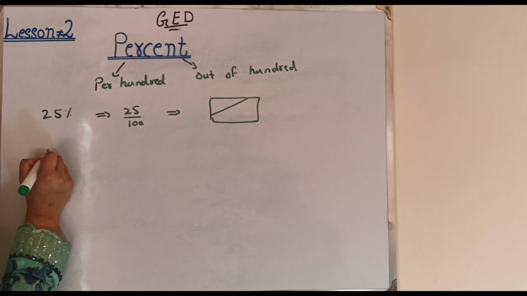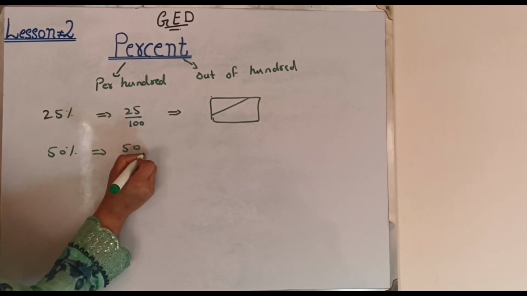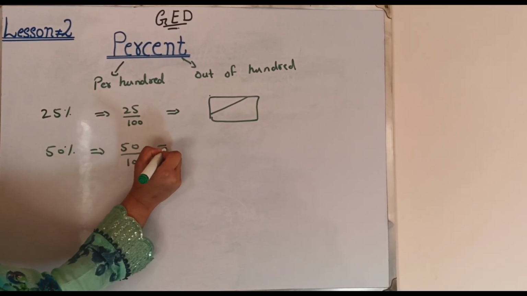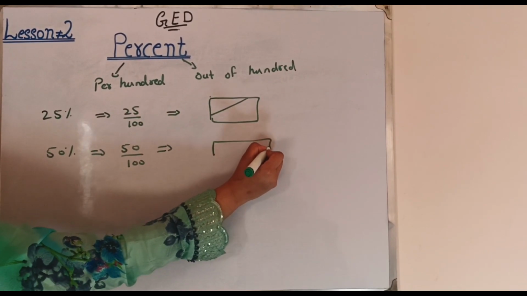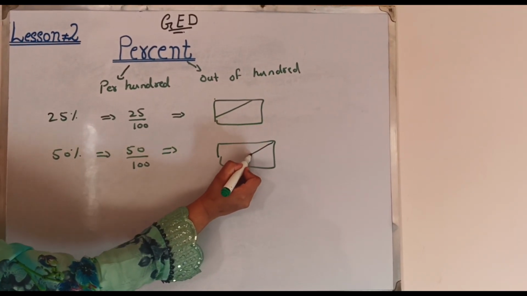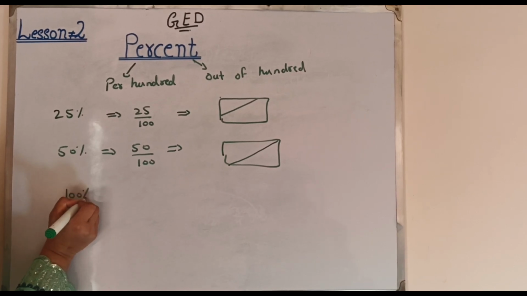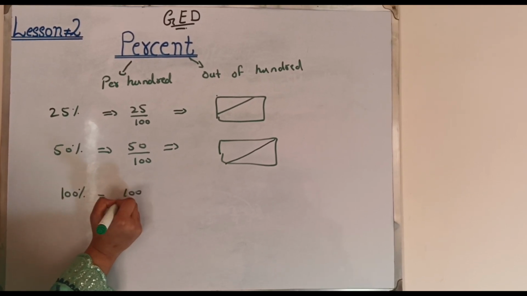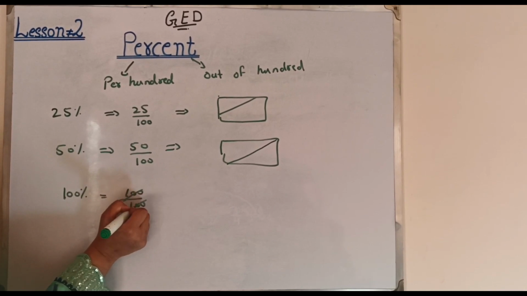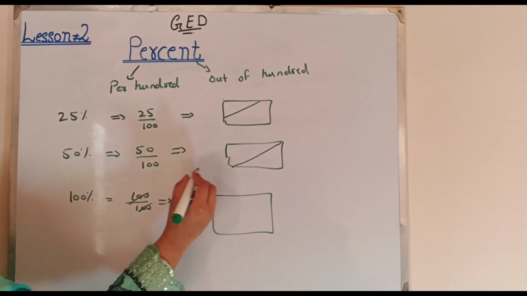If there is 50%, that means 50 out of 100. It means a whole box and half of it. If I write 100%, 100 divided by 100 means a complete box.